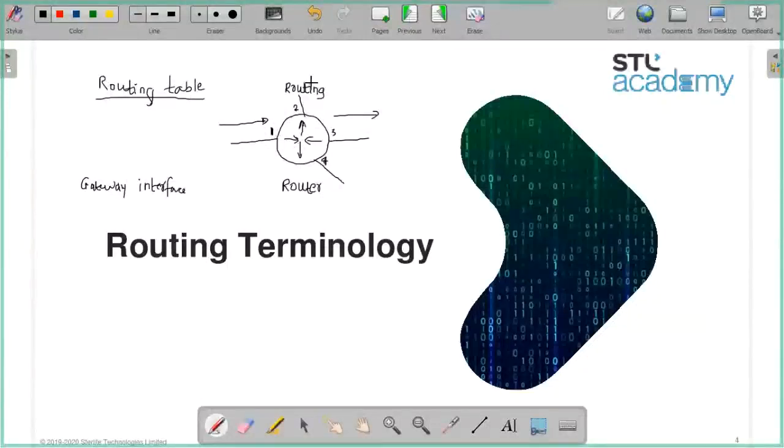Like in a switch you heard about the MAC table? Yes, routers have a routing table. So in this routing table, the router has information. What information? It has routes.